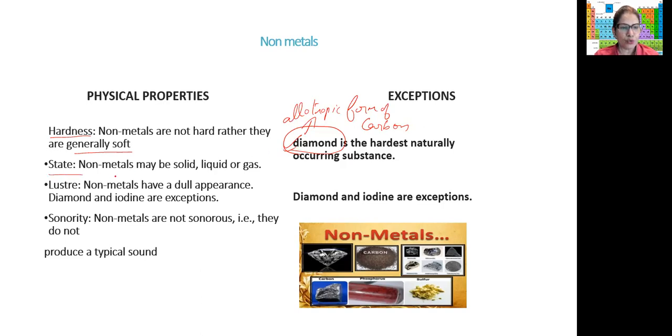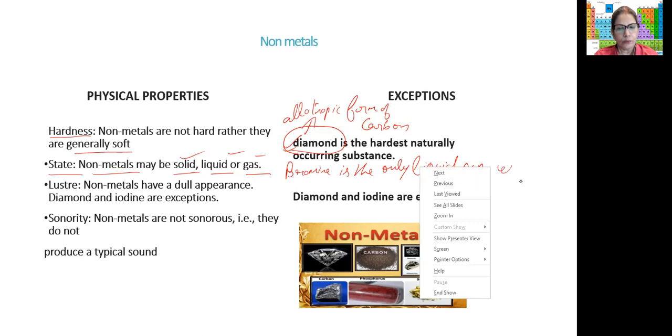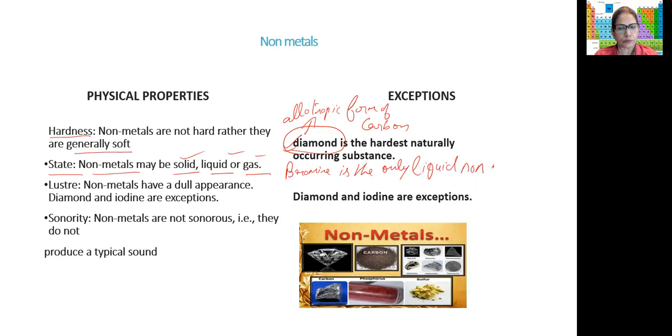Then state, what state do they exist in? Non-metals may be either solid or a liquid or a gas. Okay, they may be a solid, liquid or gas. Now, bromine. Here is an exception. Bromine is the only liquid non-metal. So this is an exception. Otherwise, they exist either as a solid or a liquid or a gas.